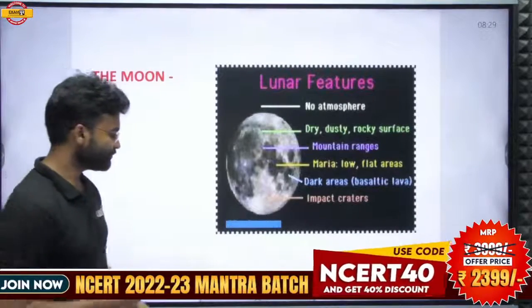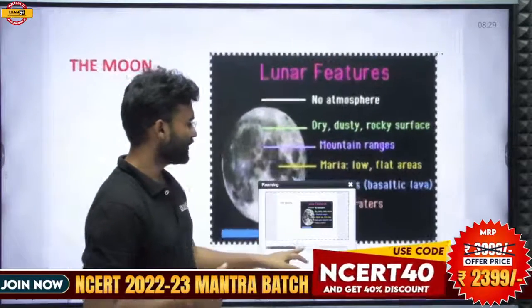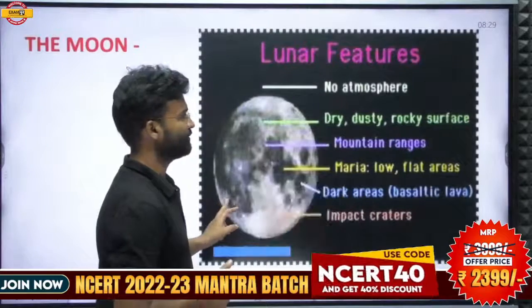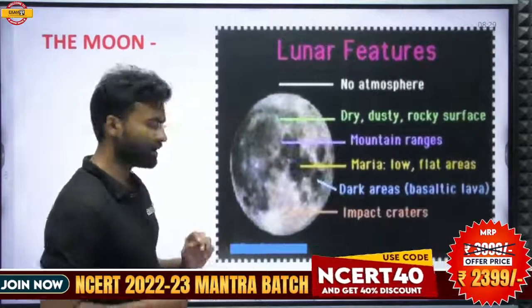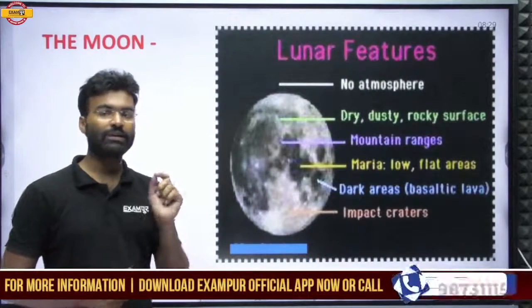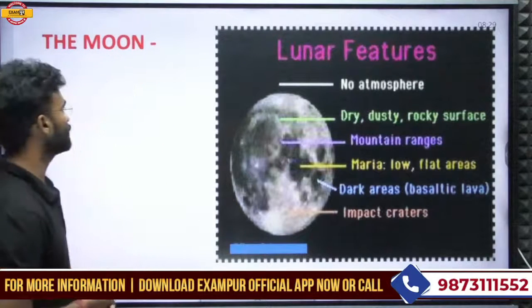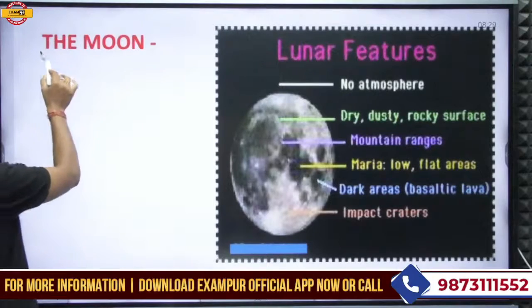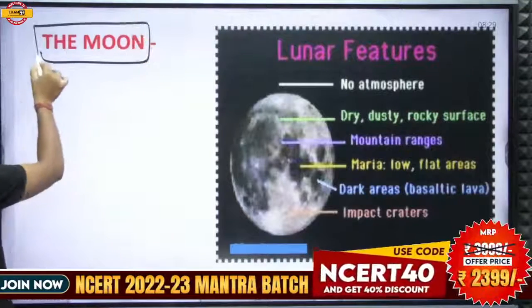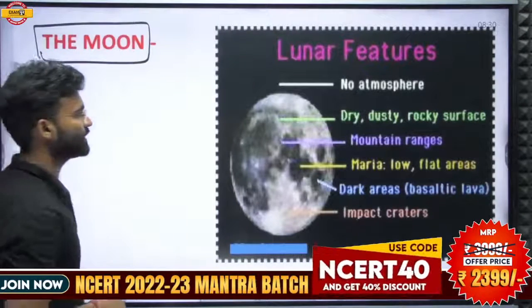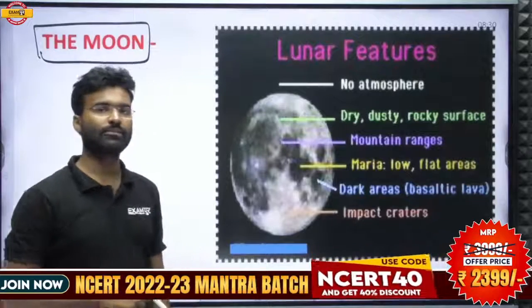So, moon. Earth is a planet, and the earth has a natural satellite that is known as the moon.